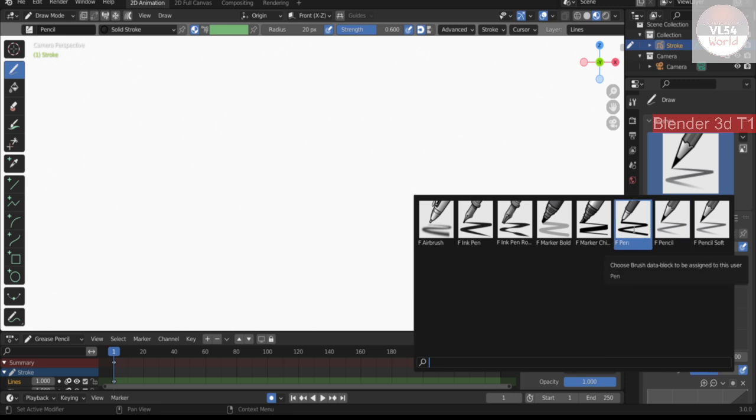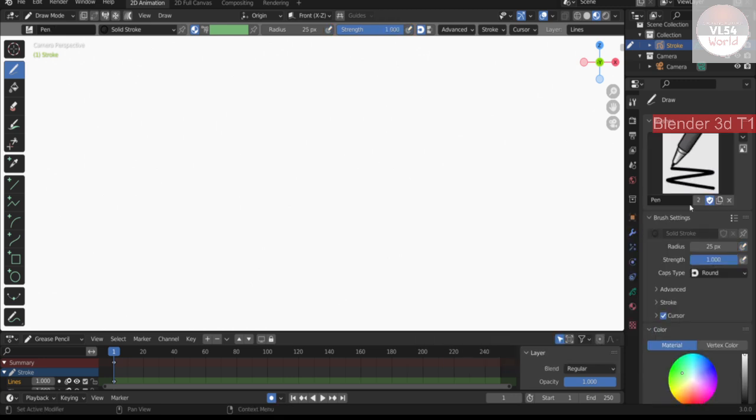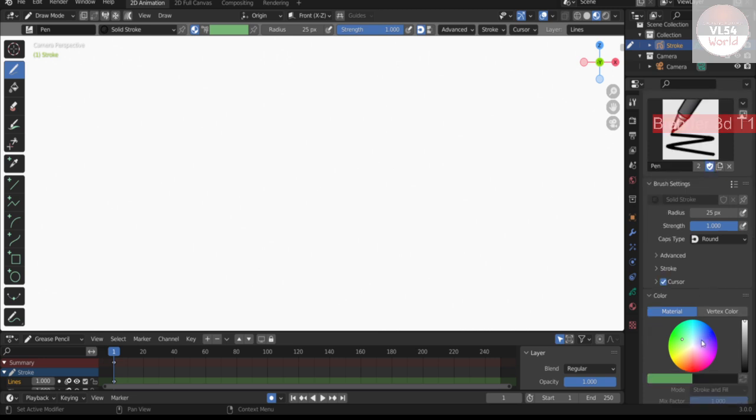Let's try a pen. I choose this pen, and there is a radius, strength, cap, round, flat, just round.